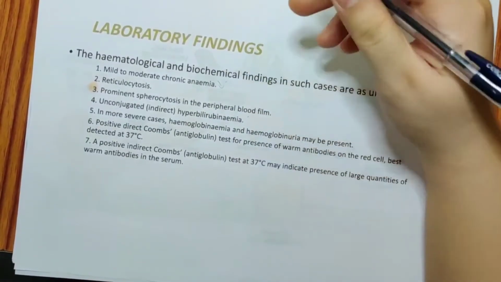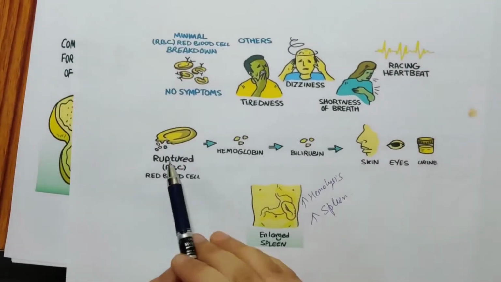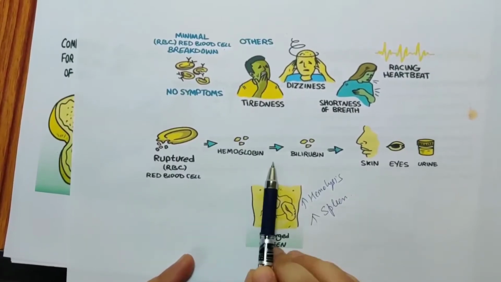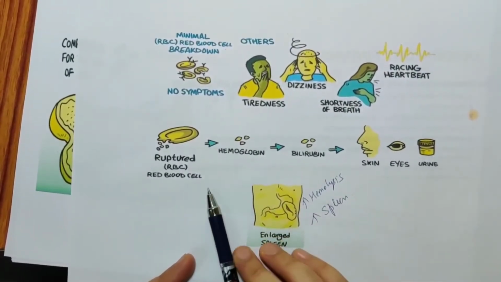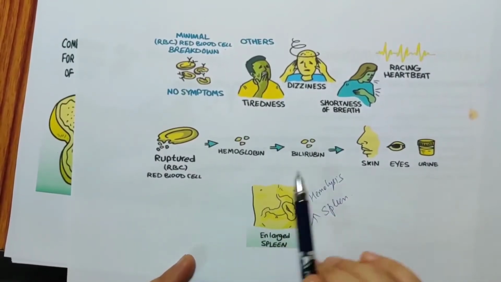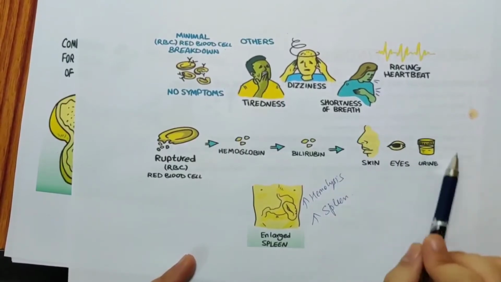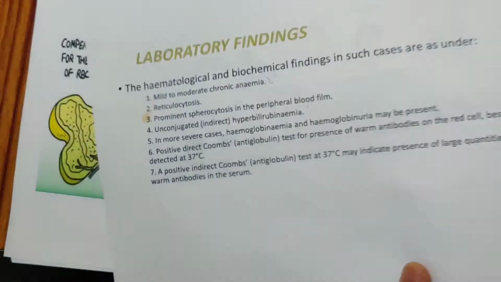Unconjugated bilirubinemia: if you are revisiting this page, you remember this hemoglobin breaks down into heme and globin. The heme part becomes bilirubin, which enters the liver. In the liver, it enters as unconjugated. When you have a high amount of bilirubin, this will enter all the other places, which will cause jaundice.